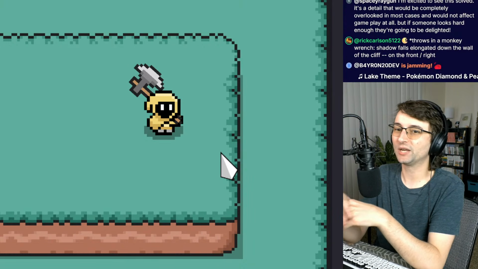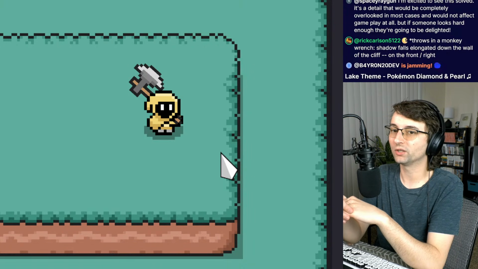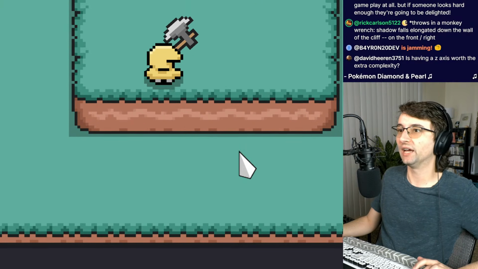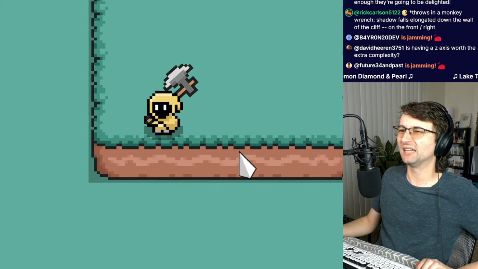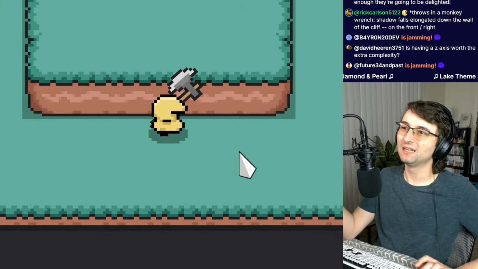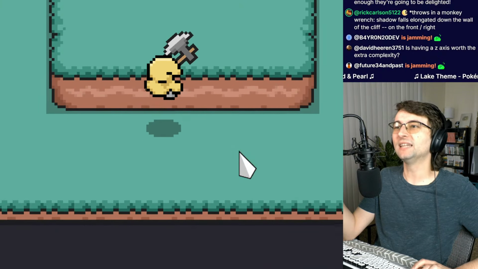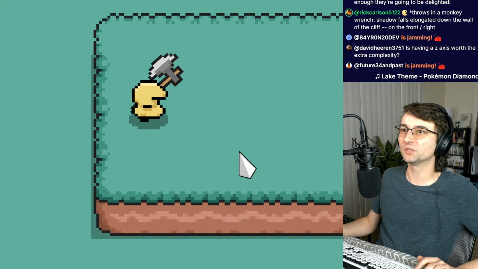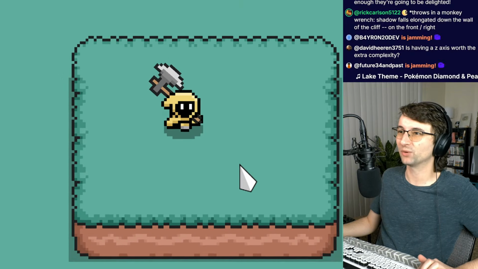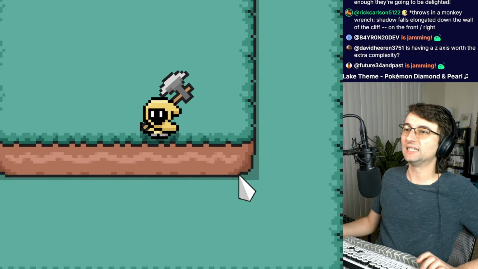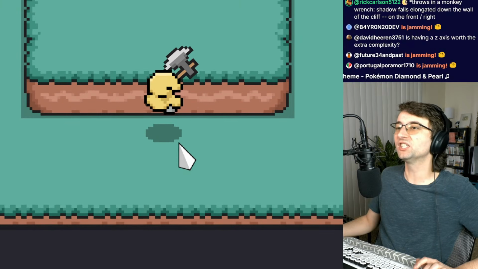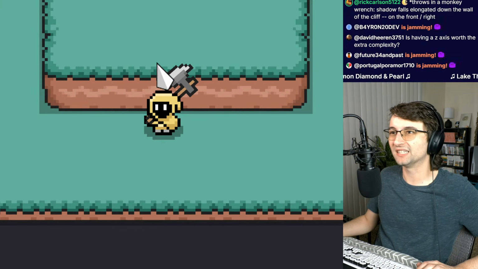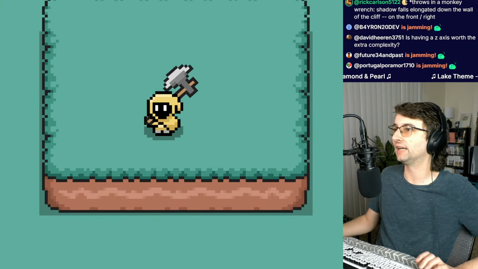Shadow falls elongated down the wall of the cliff on the front. Yeah, on the south edge, it totally could do that. So that's a cool suggestion, and that might be a little bit much, you know. I think that actually on this front edge, maybe it's not even noticeable. It's mainly a problem on the sides, right? Because hanging off this front edge, if the player's shadow overhangs this ledge here, it'll look fine, and I can demonstrate that actually.